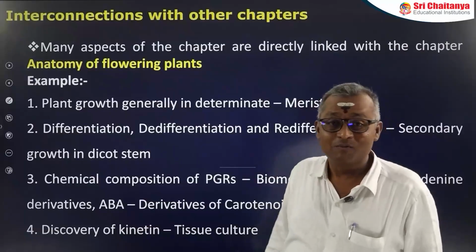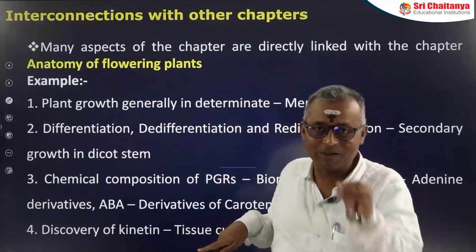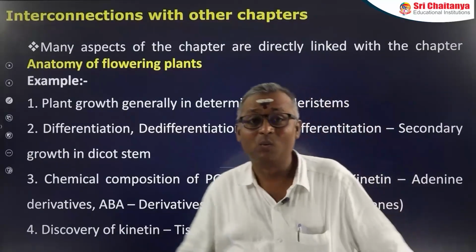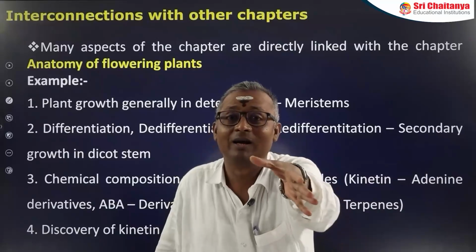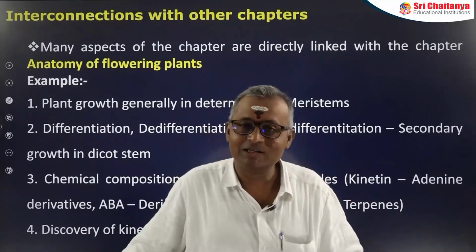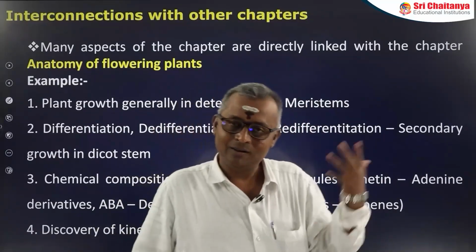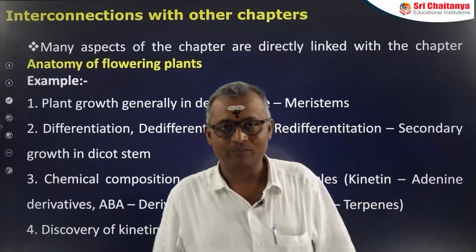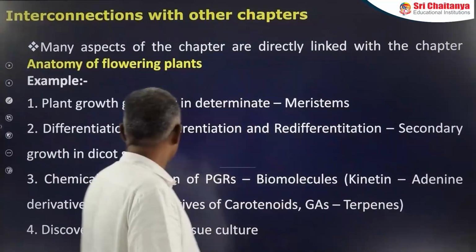Apart from that, we also have some interlinks with biomolecules. Let me tell you. For example, take kinetin. What is kinetin? Kinetin is a derivative of adenine. Adenine is a purine. Purines are adenine and guanine. So here it is an adenine derivative. It's a nitrogen base, so we come across it in the biomolecules chapter.